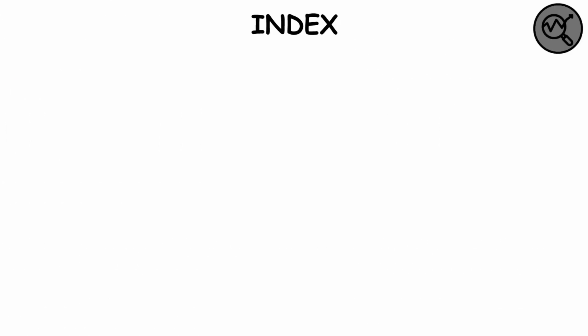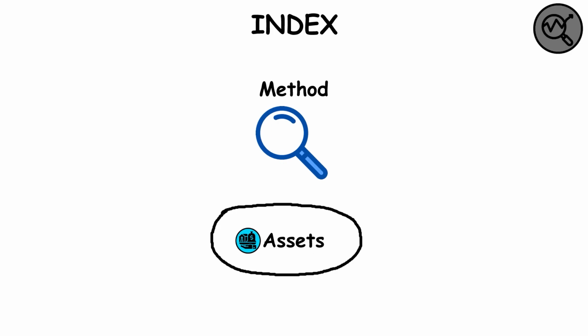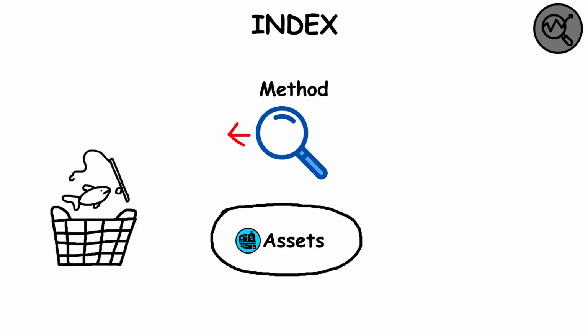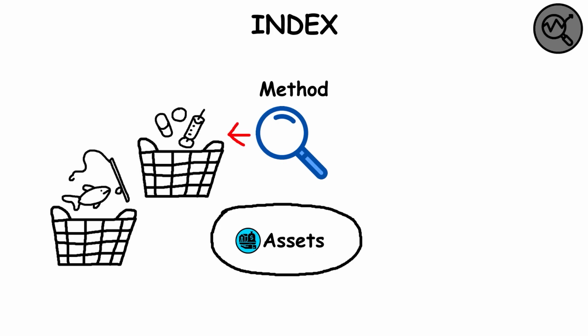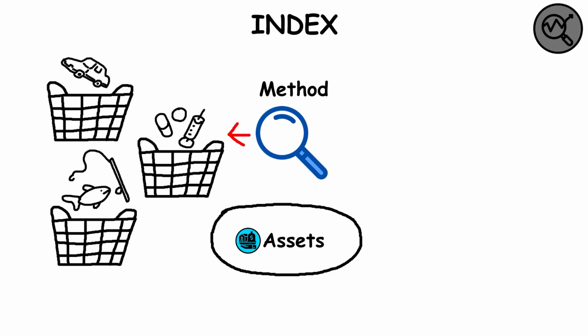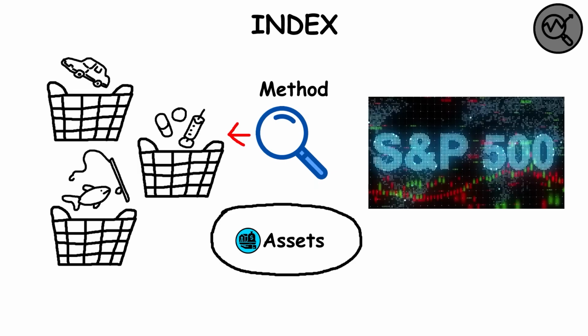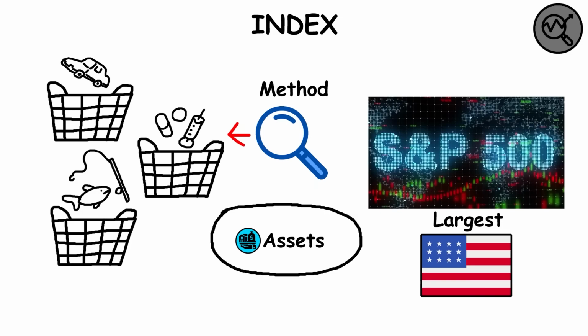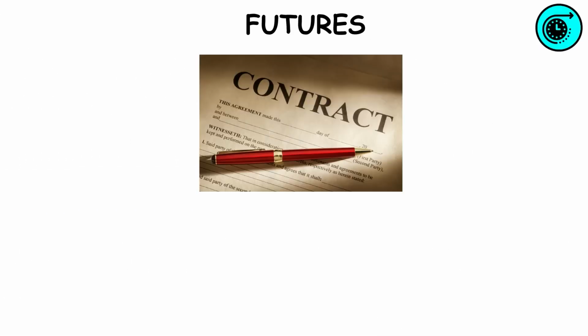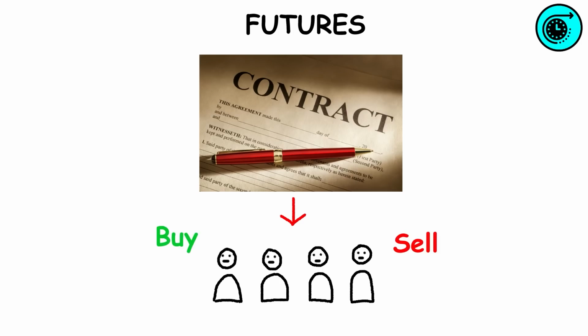Index. It's a method to track the performance of a group of assets. Indexes typically measure the performance of a basket of stocks intended to replicate a certain area of the market. The most famous index is the S&P 500, which tracks the 500 largest U.S. companies. Futures. Contracts that obligate parties to buy or sell an asset at a predetermined future date and price.